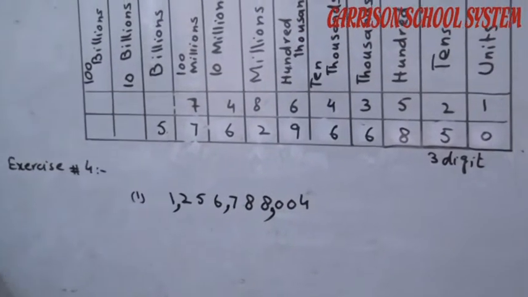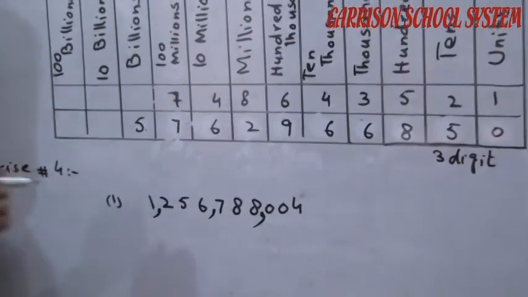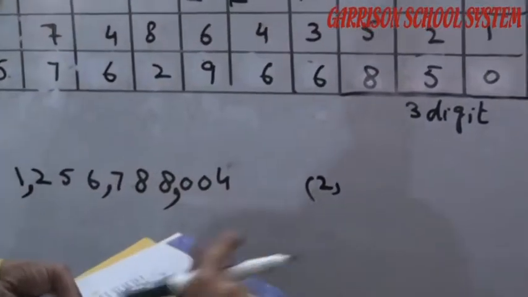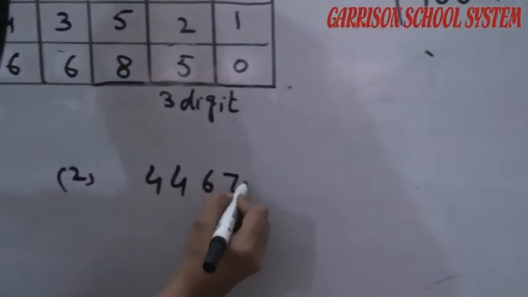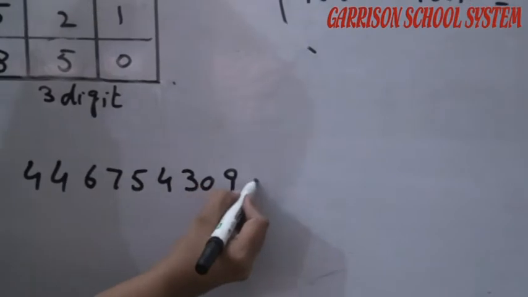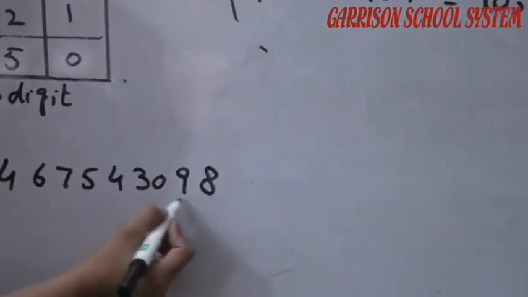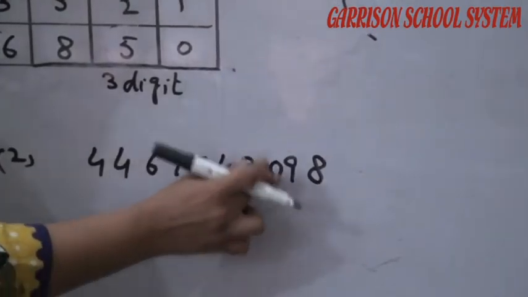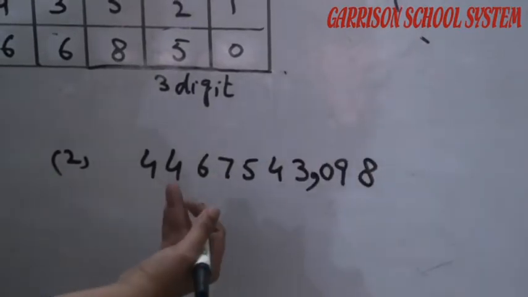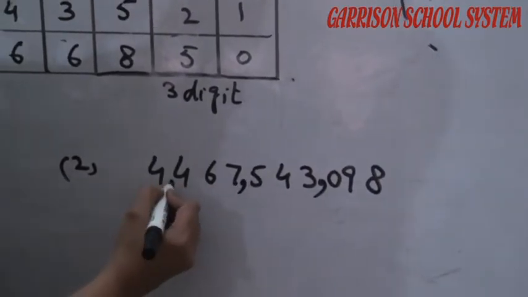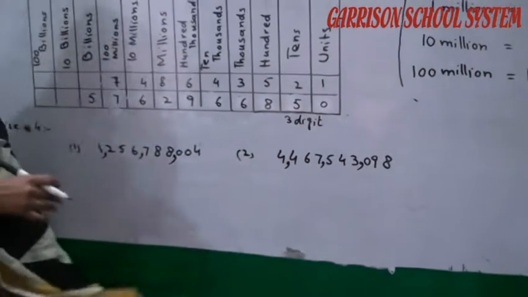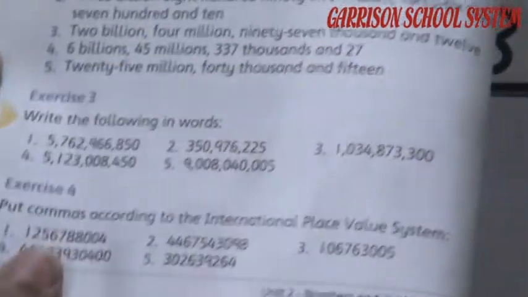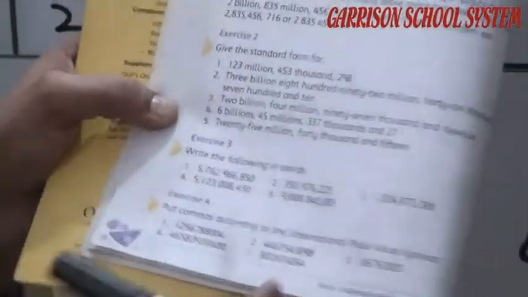In this way, students, you can do all the questions by yourself. For example, question number 2. I have written question number 2 in this way. Similarly, we put the comma here after 3 digits. If I start from the right side, after 3 digits, again after 3 digits, in this way. So students, question number 1 and question number 2 of exercise number 4 I have done, but the remaining questions you will do at home.